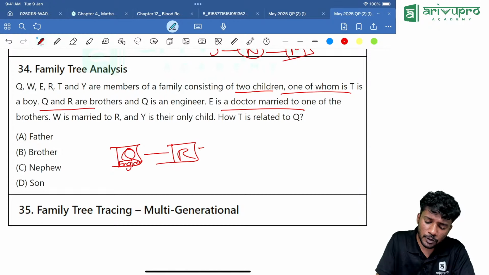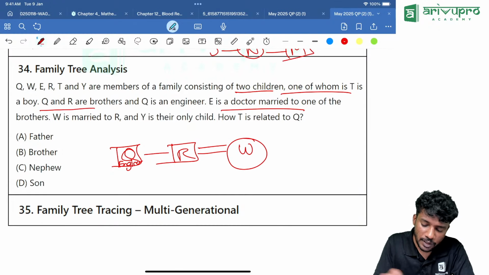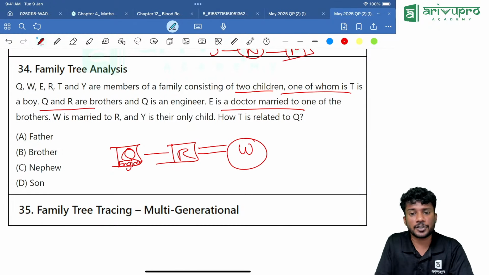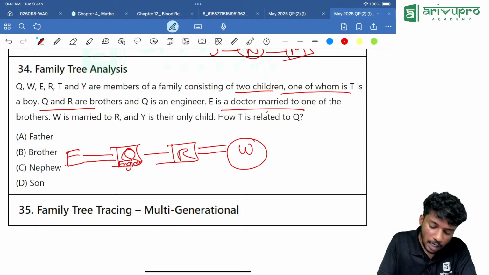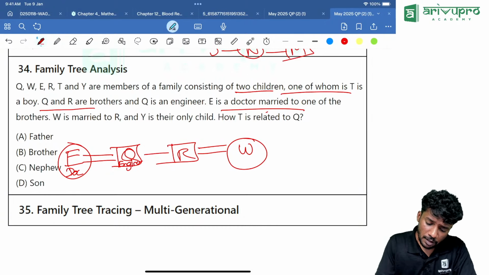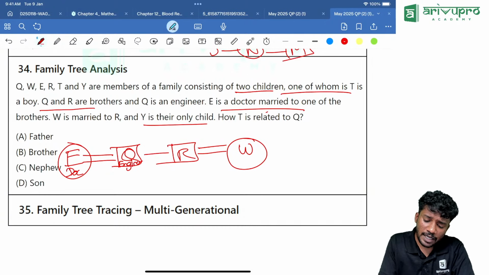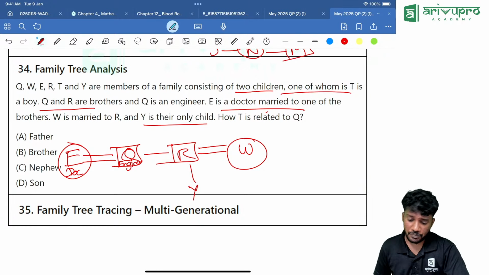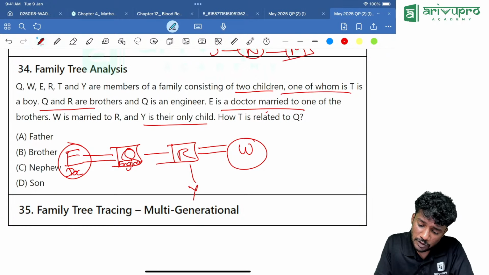W is married to whom? R. That means E is married to whom? E is married to one of the brothers, Q. E is what? A doctor. Okay, female. Then what is given? W is married to R and Y is the only child. That means their child is called Y. Then what is given? With respect to T.